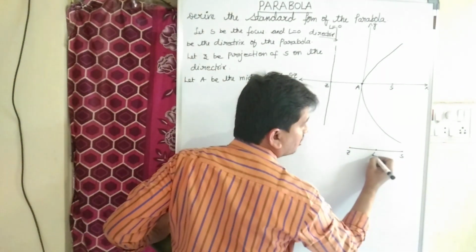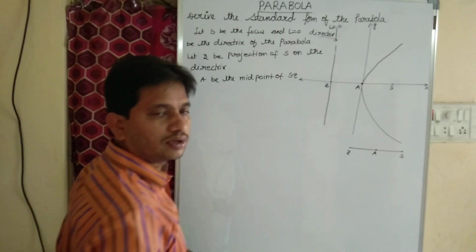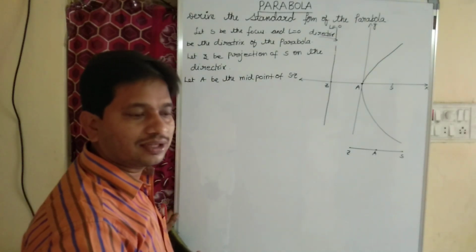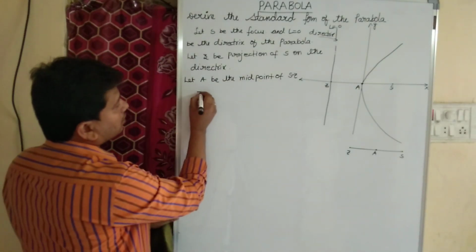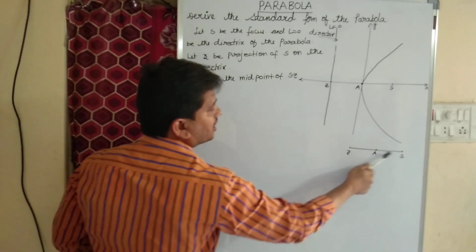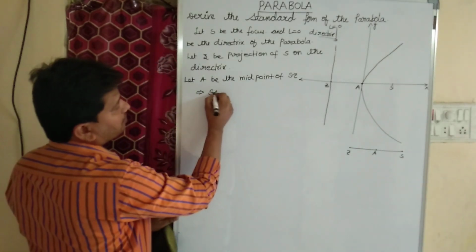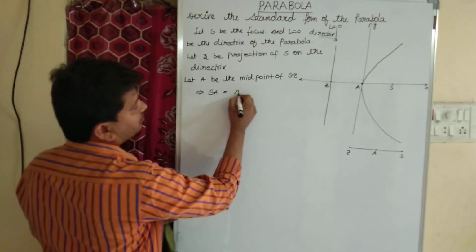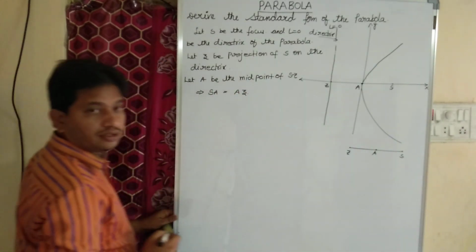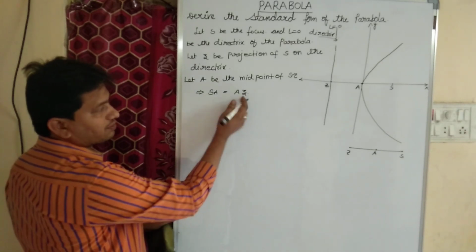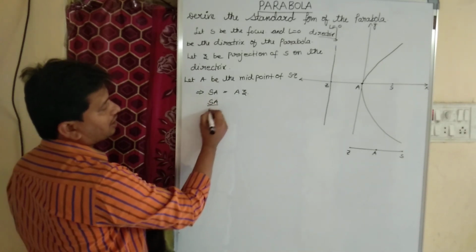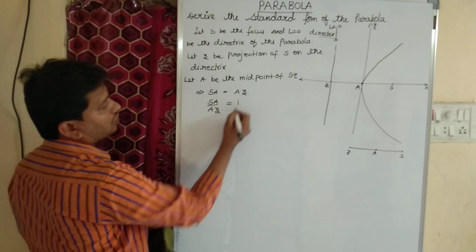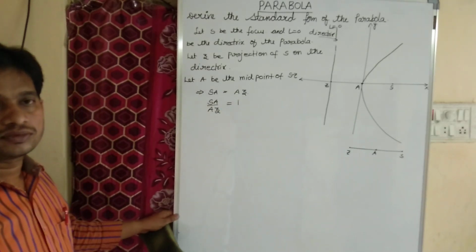Then A is the midpoint of SZ. Then the distance between S and A must be equal to the distance between A and Z. SA equal to AZ, right? So here AZ is multiplying, transposing to this side, SA by AZ is equal to how much? 1. Is it clear, children?